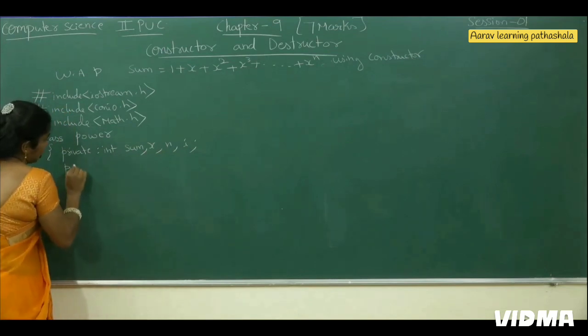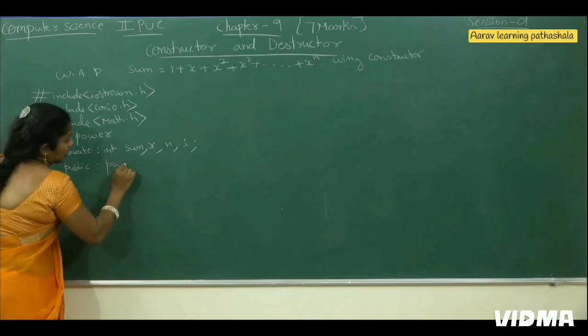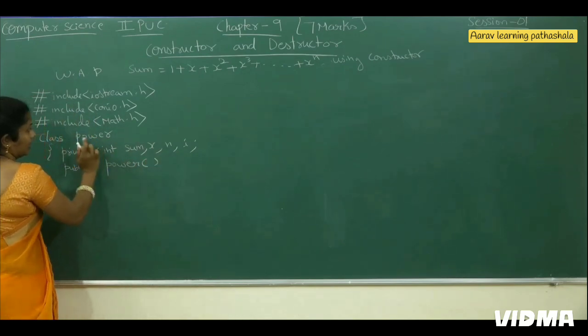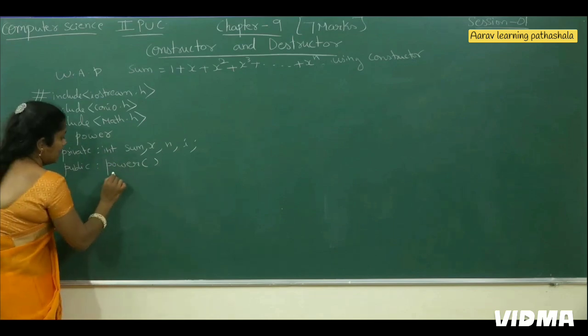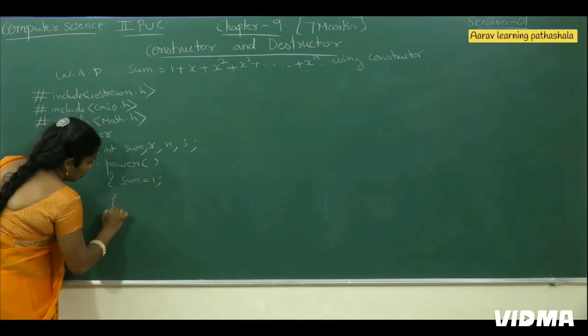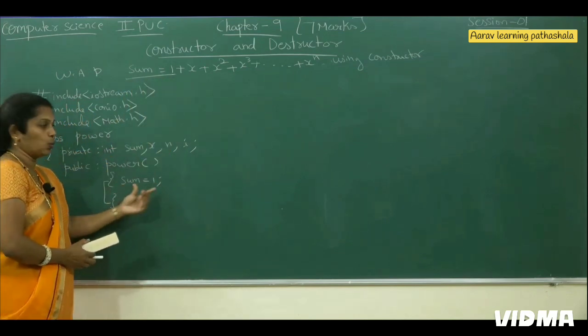Then in the public section we are declaring the functions. First, the default constructor function I am taking. It is the default constructor power. Class name as well as function name are the same. Here I am initializing sum equals 1. Then close this function. See, up to here we have declared, that is sum equals 1.